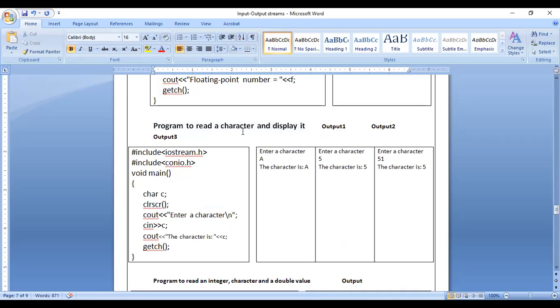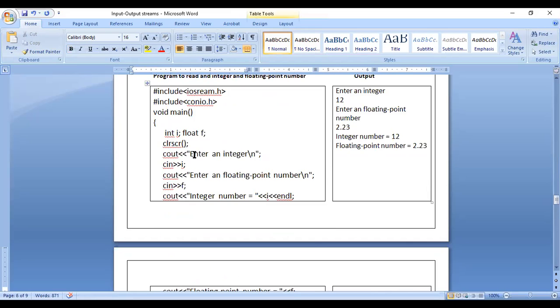Whenever we come across reading a character, we have to take the char data type compulsorily. If they say read an integer, then we have to take data type int. If they say read a floating point number, then we have to take float. Here they are telling read a character, so we have to take the data type as char. Next, similar to the previous program, we have said enter an integer.